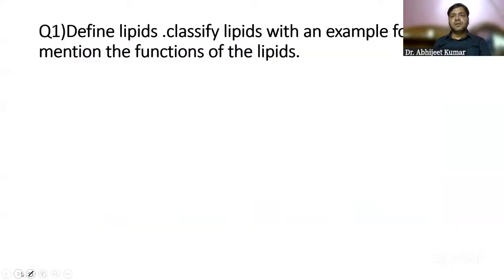Now, starting with the very first question for today, guys: the lipids. Classify lipids with an example for each and mention the functions of the lipids. Guys, very important. Just try to answer according to the question. What is the definition of lipids?